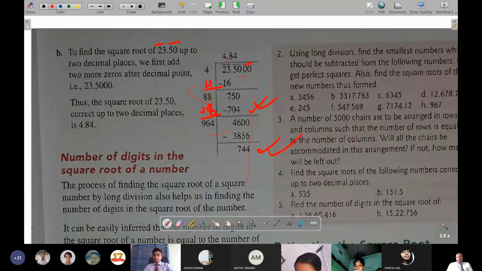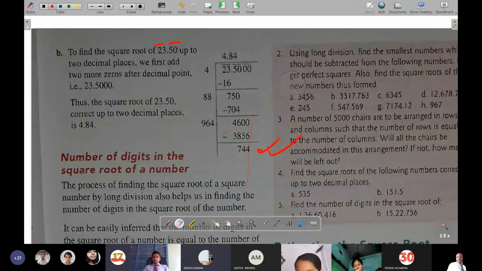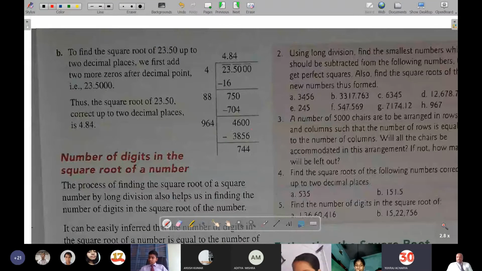Sir, so this is estimation only, no? No, this is not an estimation, this is exact. Up to 2 decimal places it is exact, it will not go up and down. When you do it in a calculator also, it will come 4.84 and then something after.